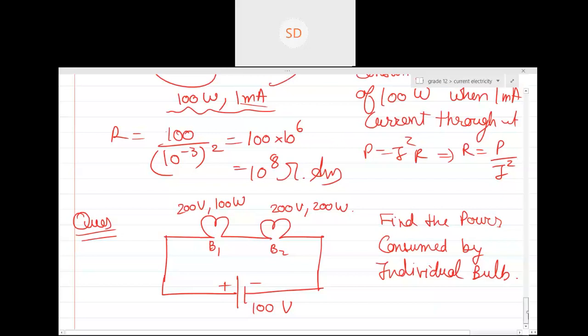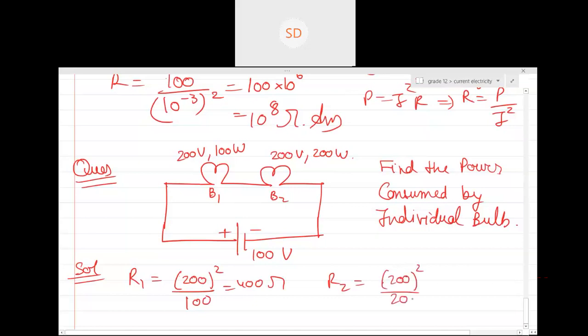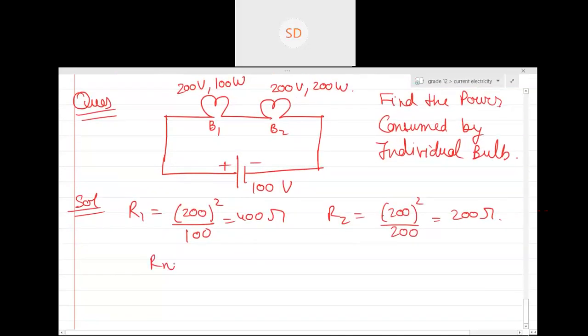First of all, when you calculated the resistance of each bulb, what was the resistance of each bulb? R1 will be equal to 200 square divided by 100, that will be 400 ohm. And what is the resistance of the second bulb? It is 200 square divided by 200, which will be 200 ohm. Can you see, the first resistance is found. After that, what is the net resistance? 600 ohm. Then what is the current through the battery? 100 by 600.